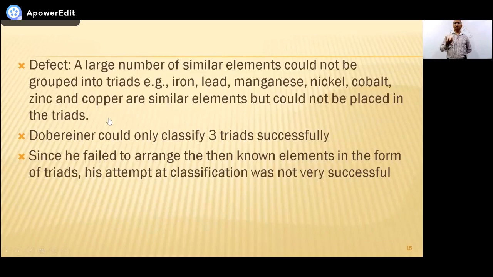Okay, so what is the drawback? What is the failure of Dobereiner? That he couldn't apply his concept to all the then known elements. Then why are we studying it? Because he was the first one who gave the concept of grouping, classification. All right.